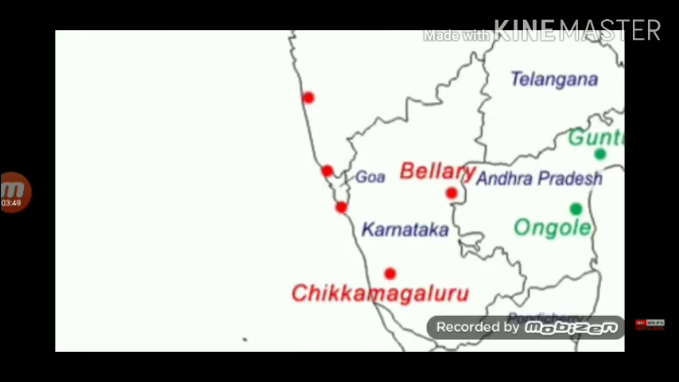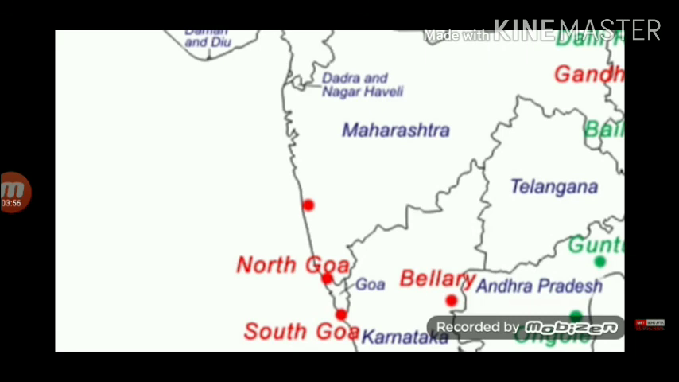Goa has fine deposits of iron ore both in the north and south regions of Goa. So these are the mining belts of Goa. And the last state is Maharashtra.